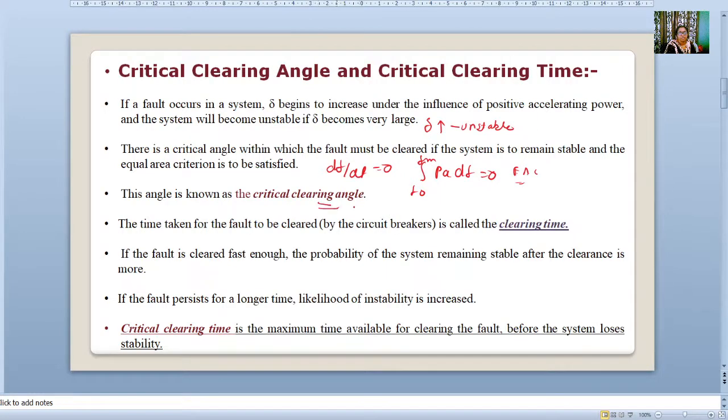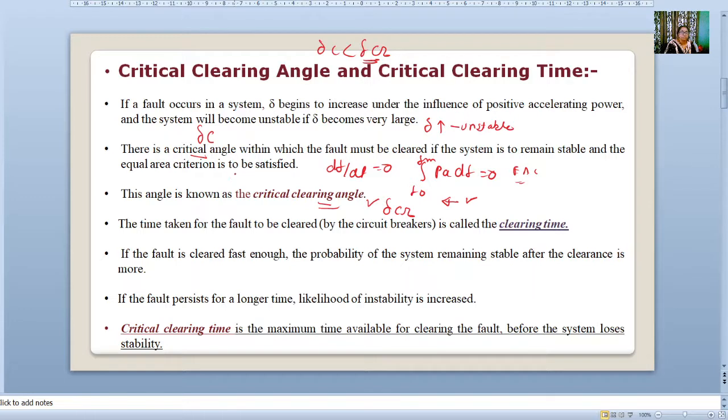That limit is given by the critical clearing angle, which is called del cr. Below this limit, the fault must be cleared. The clearing angle is del c. Del c is definitely less than del cr. Del cr is the maximum angle below which the fault must get cleared. If our system crosses del cr, then the system will become unstable.